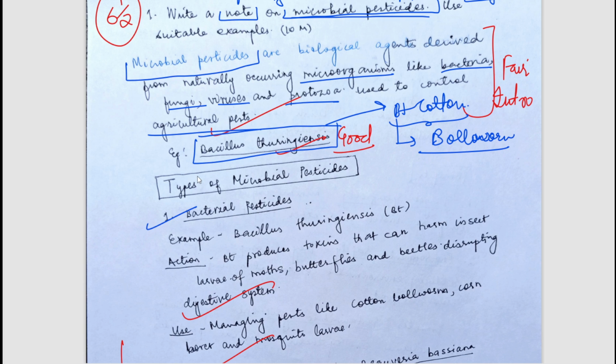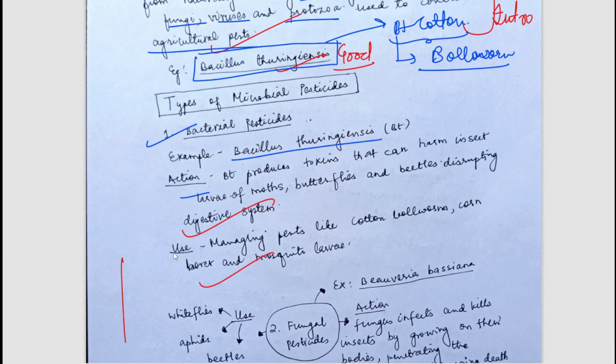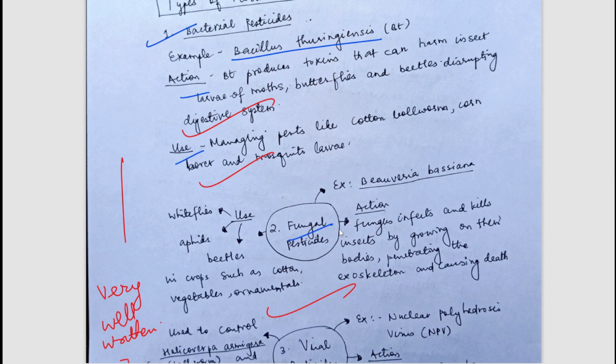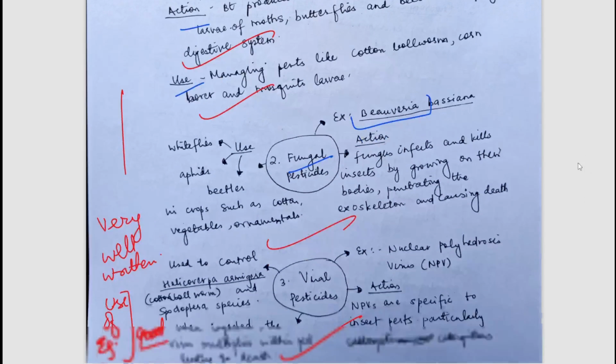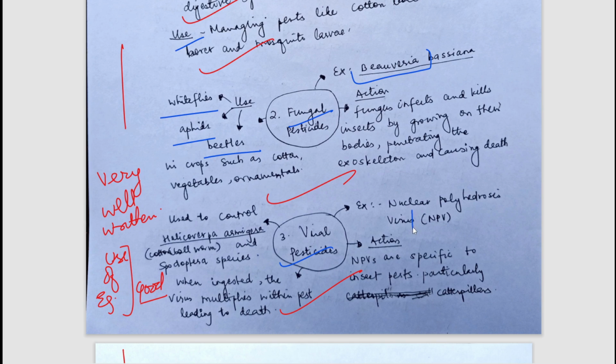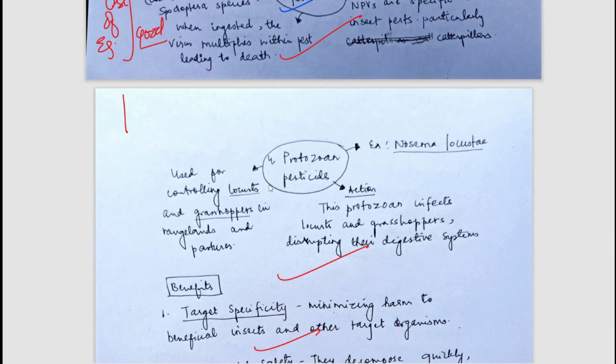First the student has written the types of microbial pesticides. It could be bacterial pesticides, for example Bt. Action has been mentioned, use has been mentioned. If you want to read the answers in detail, simply pause the video and read it. Fungal pesticides have been mentioned, for example Beauveria. Action and use have been written. It can be used against whitefly, aphids, beetles. Viral pesticides have been mentioned, for example NPV, and this NPV is important because a previous year question was asked on it, so you should know these terms. I have discussed all these things in the static videos, do refer to them. Then protozoan pesticides have been mentioned.